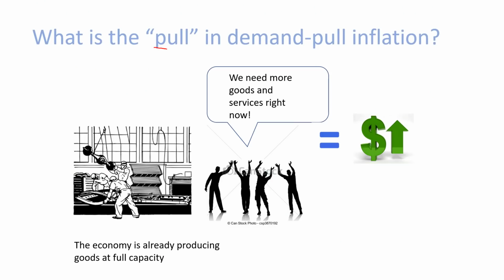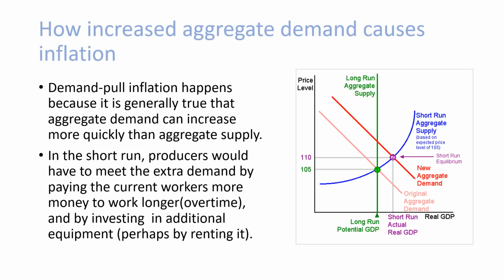What is pull in demand pull inflation? The economy is already producing goods at full capacity. We need more goods and services right now. How does increased aggregate demand cause inflation?